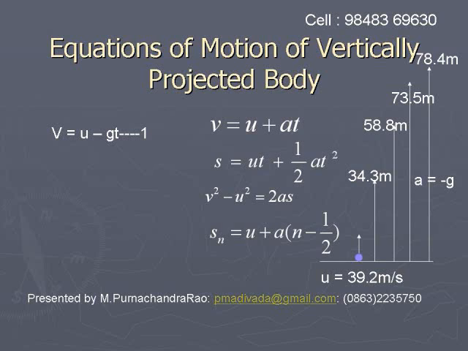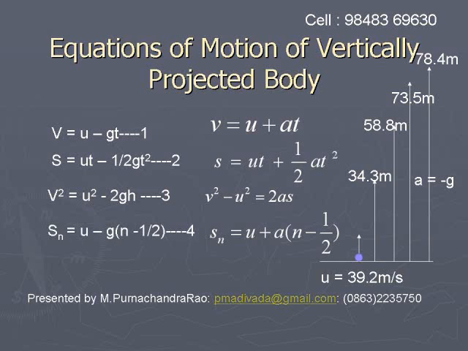Then the upward direction is considered positive. So acceleration due to gravity is to be taken as negative. So a is to be taken as minus g. Then substituting a as minus g, we will get v is equal to u minus gt, s is equal to ut minus half gt square, v square is equal to u square minus 2gh, Sn is equal to u minus g into n minus half. These are the relations that will be applied to the bodies projected vertically upward.